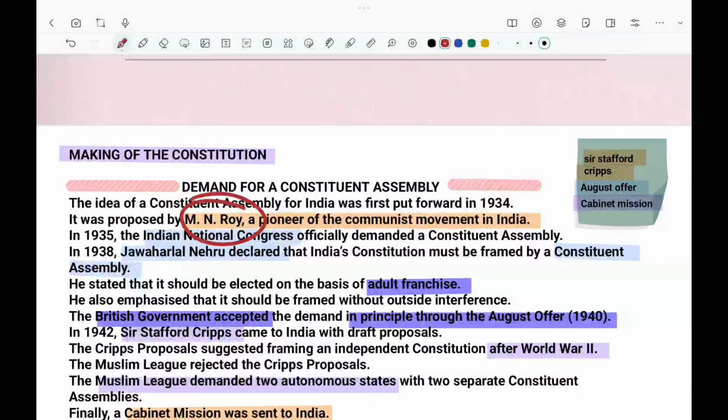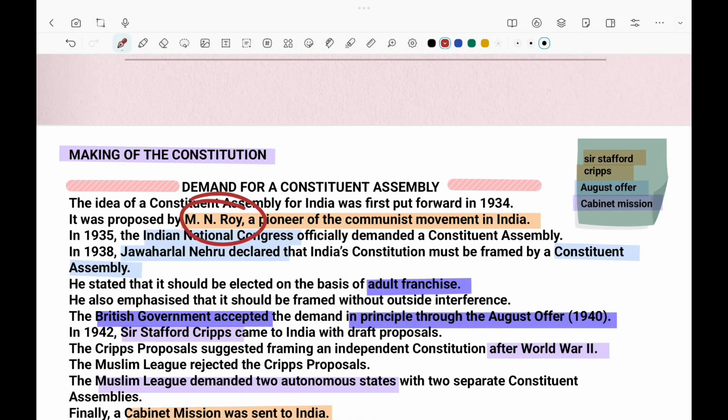Immediately, Jawaharlal Nehru, the most prominent leader at that time, went to the British government, which was ruling India, and said that we want to create our own constitution and our own constituent assembly.